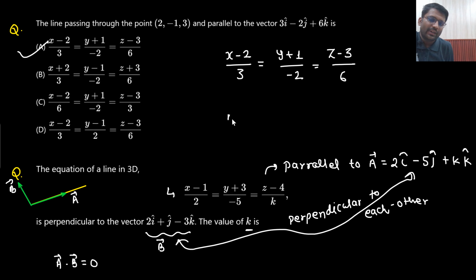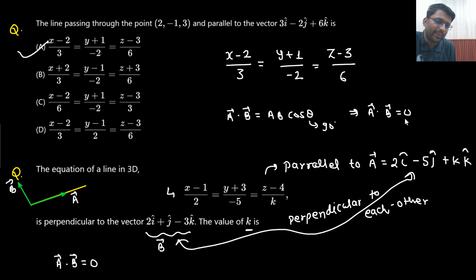Why is that so? Because what is A dot B? Sir, A dot B is nothing but the magnitude of A multiplied with the magnitude of B times cos theta. If the angle between them is 90 degrees, cos 90 is 0. That means the dot product would come out to be 0 only. So for perpendicular vectors, the dot product is 0.